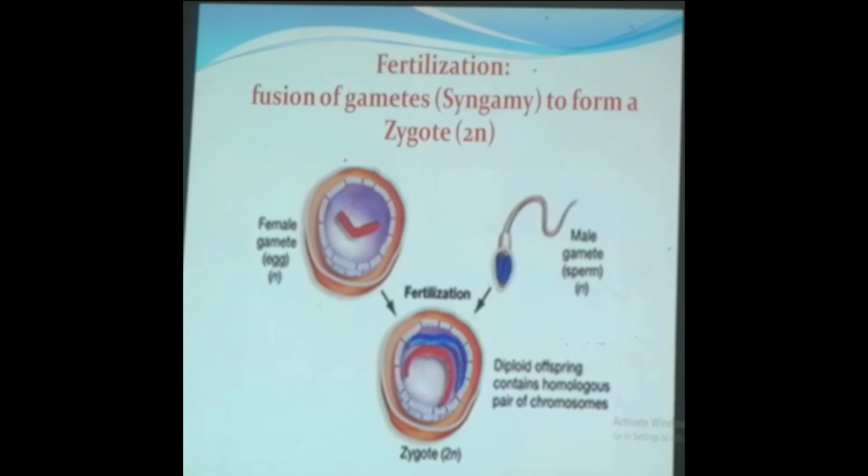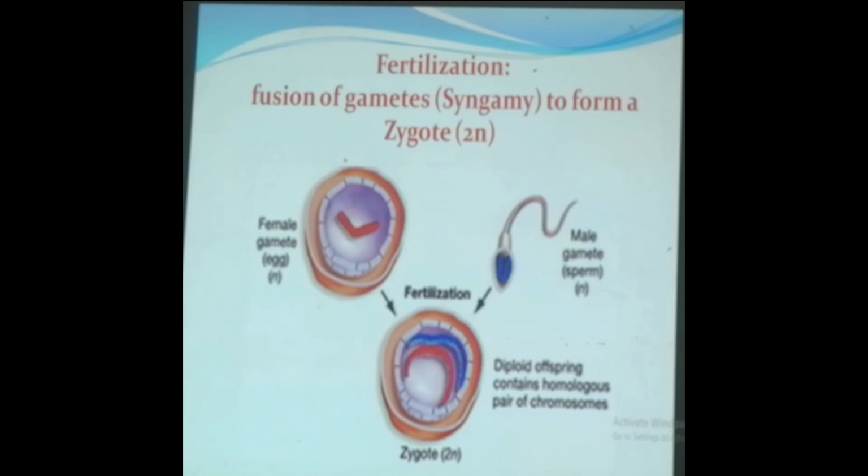In our previous video, we discussed the pre-fertilization events, under which the formation of the gametes and the gamete transfer is learned. Now moving on to the exact fertilization phenomena. It is the fusion of gametes to form a zygote. It is also named as syngamy. That means both fertilization and syngamy are frequently used.